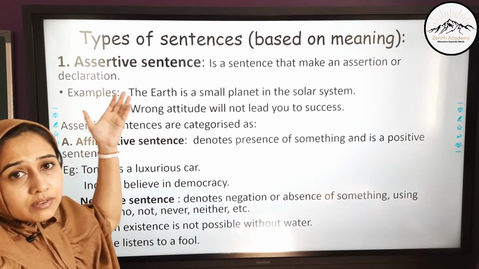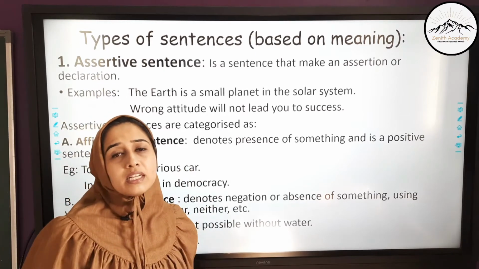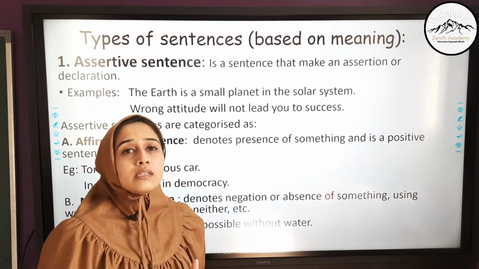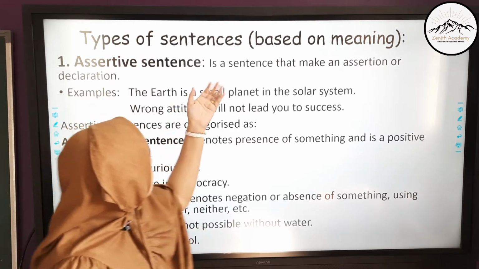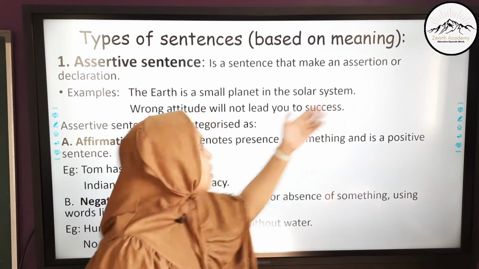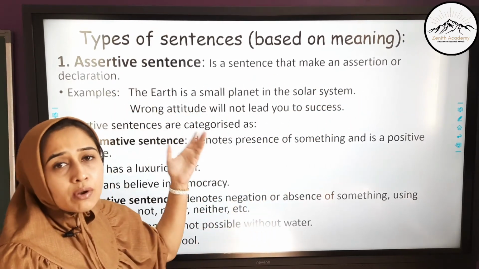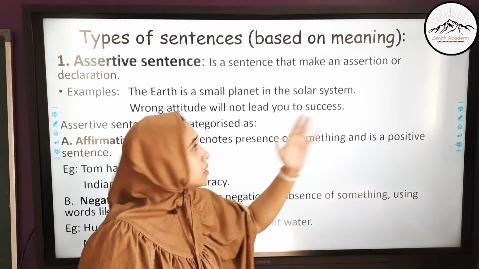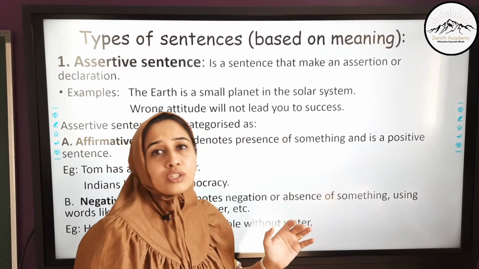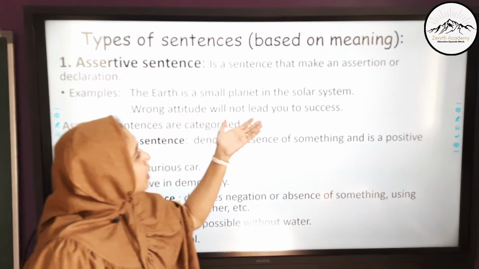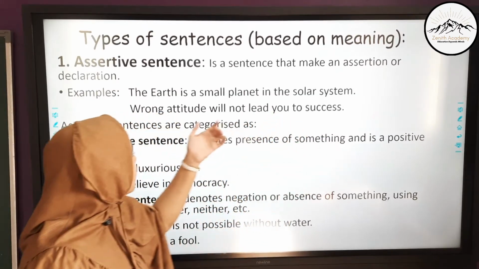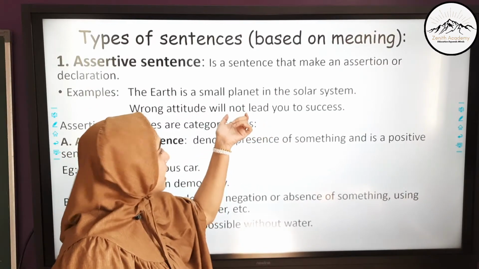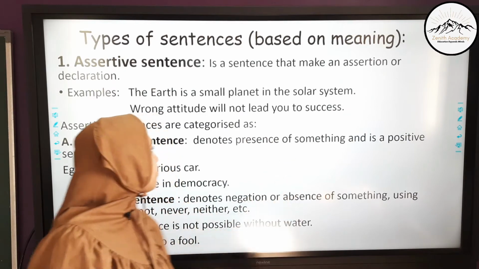Now, first is assertive sentence. Assertive sentence is a simple sentence which conveys a particular meaning or idea, but remember, assertive sentence can be positive or negative. Assertive sentence is a sentence that makes assertion or declaration about any particular noun. Examples: the Earth is a small planet in the solar system. Now this is a declaration. It is a fact. We cannot change it. Wrong attitude will not lead you to success. Here we see that the first sentence is positive. The second sentence is negative, where negative word or negation not is used.